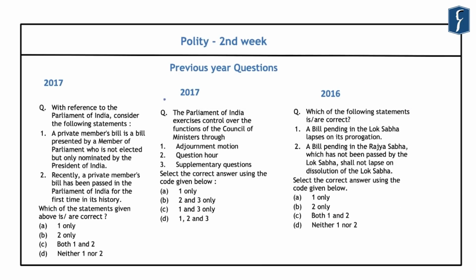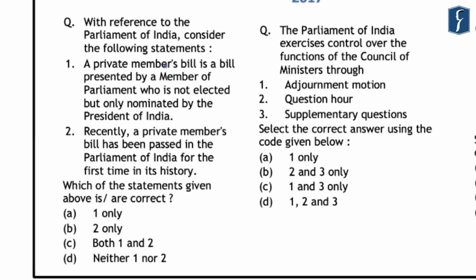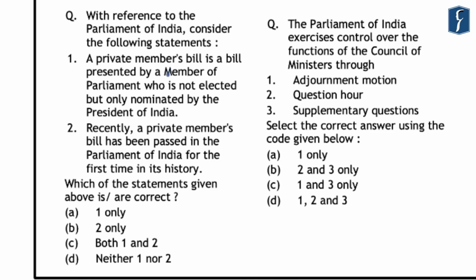Further, if you look at the year 2017, there were 2 questions from this chapter. The first question is related to the private members' bill, and the first statement in this question reads, a private members' bill is a bill presented by a member of the parliament who is not elected but only nominated by the President of India, which is an incorrect statement.